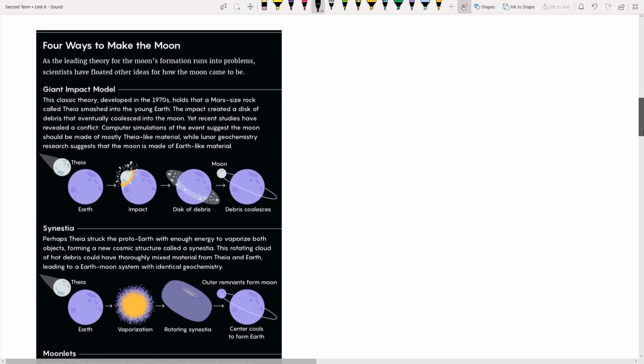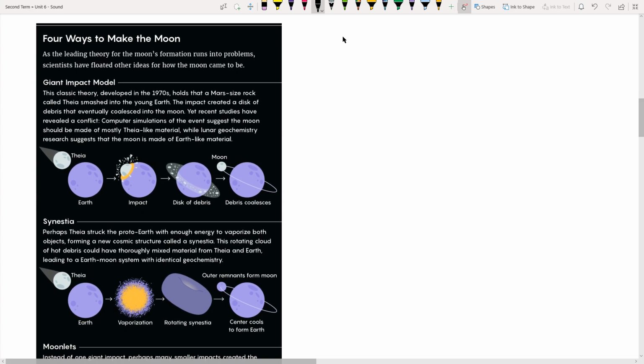Now, I've listed this document, a little bit to read. You can pause this video to read this, but I will narrate this nonetheless: there are four ways in which the moon could have been formed. There are four theories, of which the giant impact model is the one we usually discuss. This is the collision theory. In this classical theory, we say that the Theia planet collided with Earth and formed a dust ring around the Earth, and eventually those debris joined together, because in space things join up together because there's a lot of gravity, and because of gravity this moon was formed.